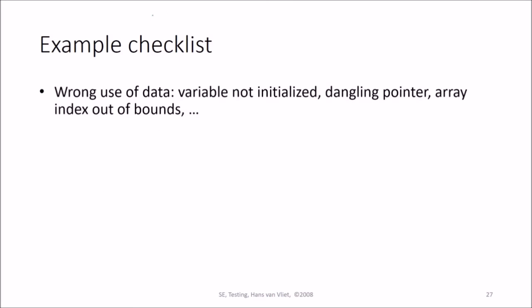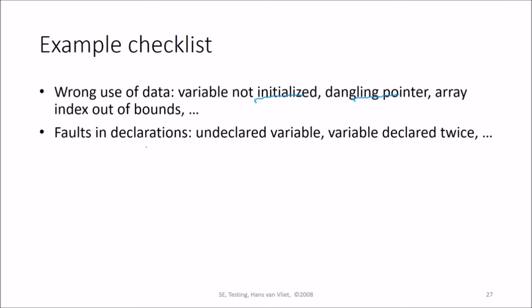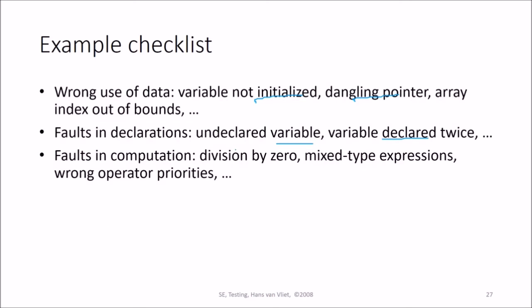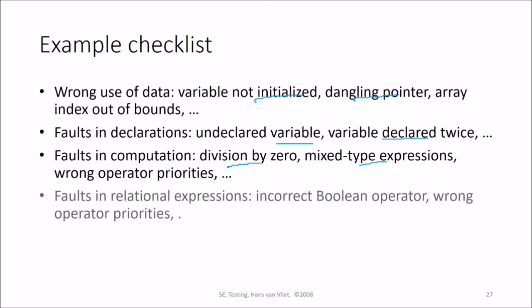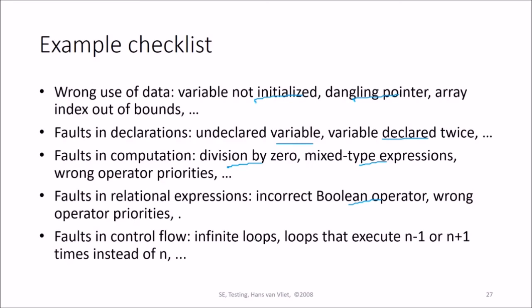What can be an example checklist? Wrong use of data, that is, a variable is not initialized. Dangling pointer, array index out of bound. Then faults in the declaration, that is, an undeclared variable or a variable declared twice. Faults in the computation, that is, division by 0, mixed type expressions, wrong operator priorities. Faults in the relational expression, incorrect boolean operator, wrong operator priorities. Faults in the control flow, an infinite loop that executes n-1 or n+1 times instead of n.